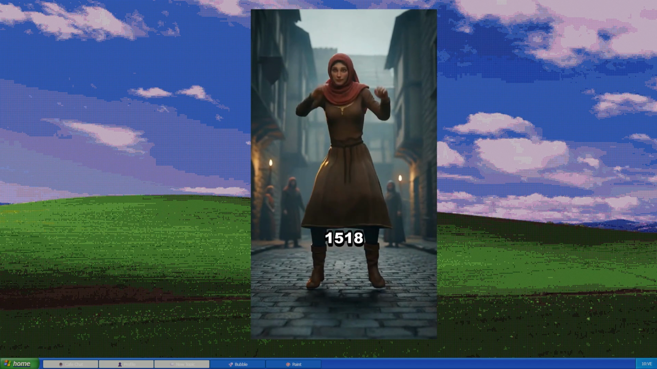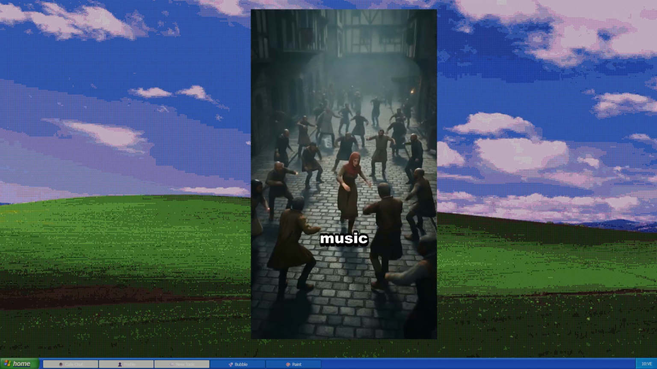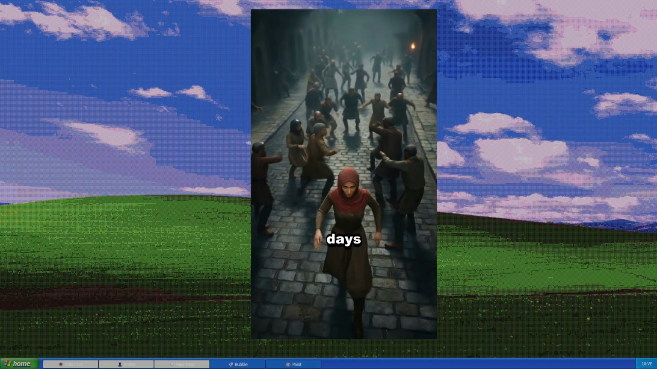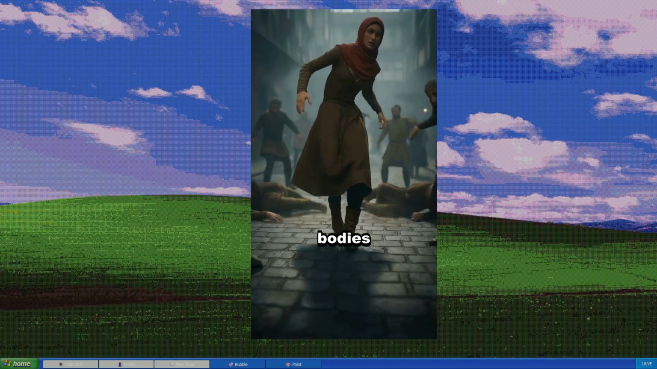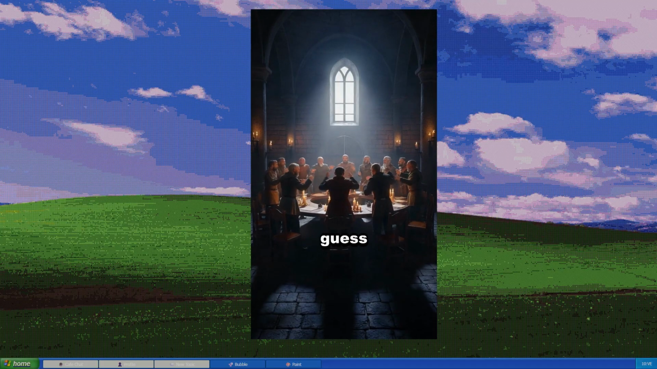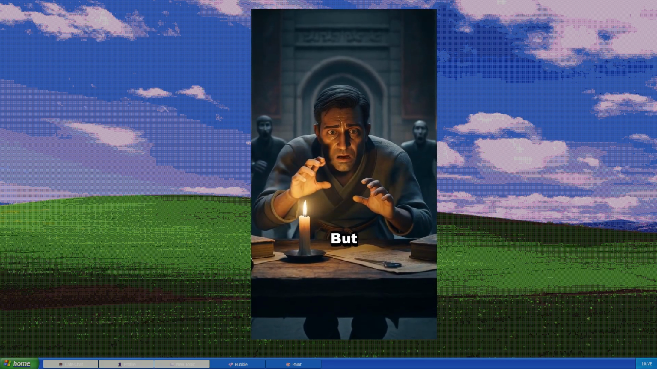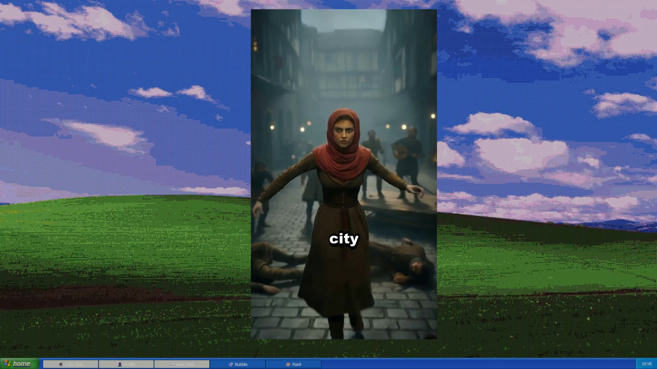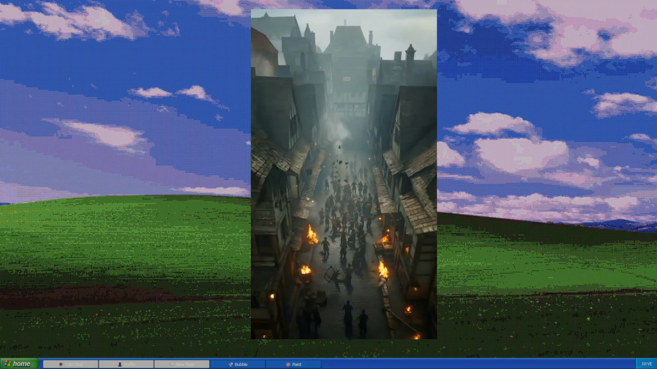Strasbourg 1518. A woman steps into the street and keeps dancing. No music, no rest. Within days, dozens join her, then hundreds. Feet bleeding, bodies collapsing, still they move. Officials panic, doctors guess madness or curse. They hire musicians to cure it. But the dancing only grows until the city itself feels trapped inside a rhythm it can't escape.